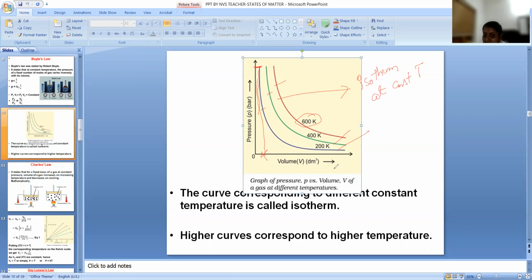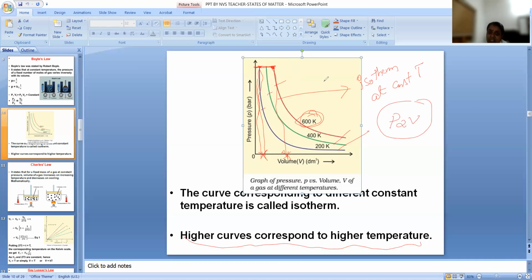We understand that from this isotherm, and you can see that the higher curve corresponds to higher temperature. As the temperature increases, at the same pressure the volume will be different. We will know in another law that if the temperature increases, the gas will expand and the volume will usually increase. So if you increase the temperature, even at the same pressure, you will get a different volume. What is the reason for that? That is coming in another law.